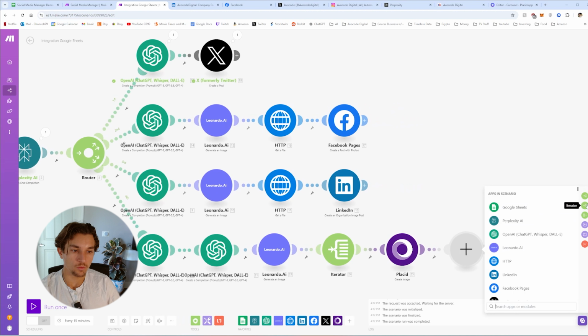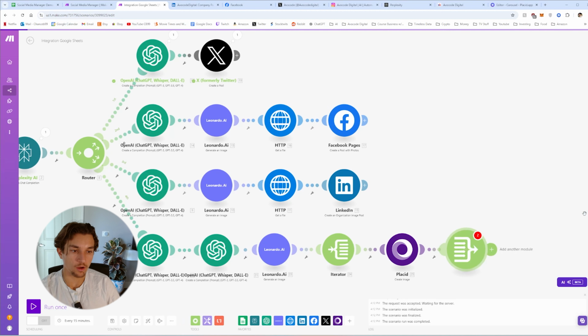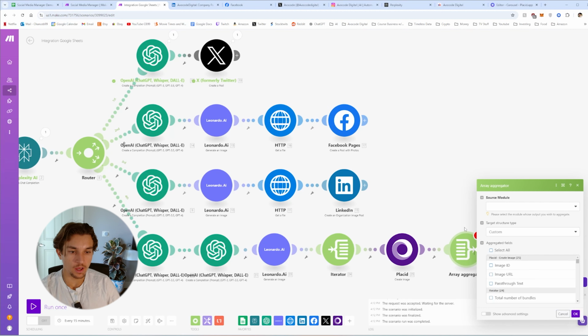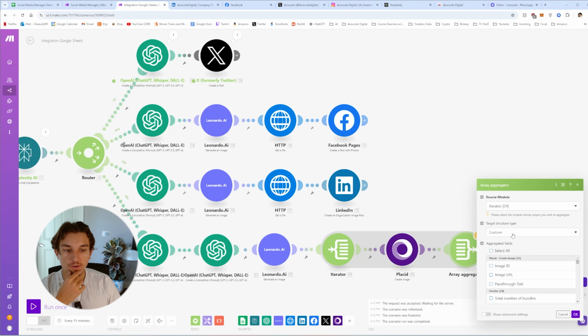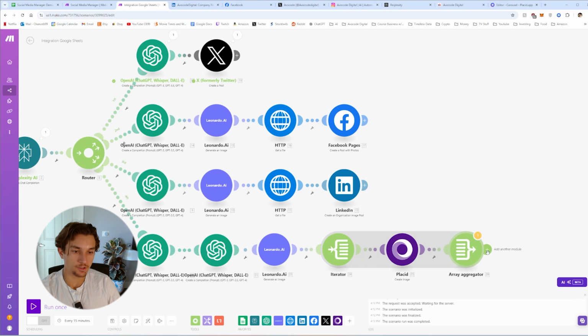After that, we're going to select an array aggregator, which will stop the iterator. We're going to go to the iterator 24. 24 will be different for each of you guys. The target structure, let's hit OK for now. We'll edit this in a second. We'll need to do one other thing first.